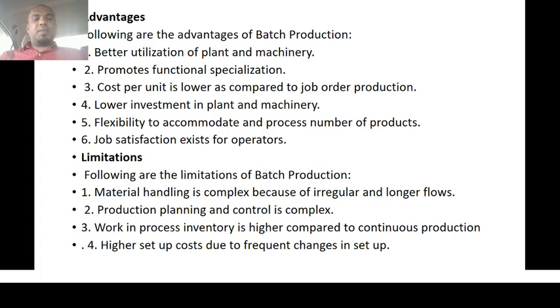But in a batch production system, until one batch is finished, the other batch can't be fed to the machineries. There is a possibility of work in progress, and we have to face it.